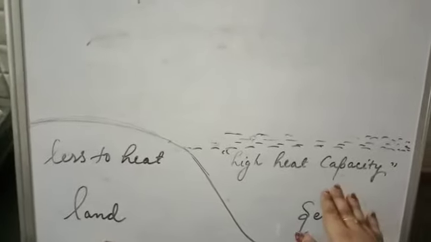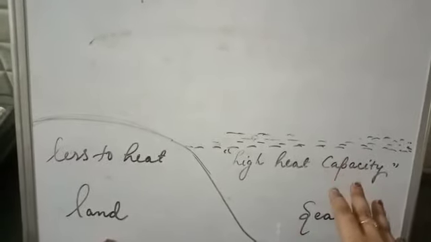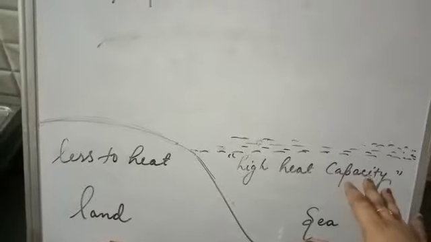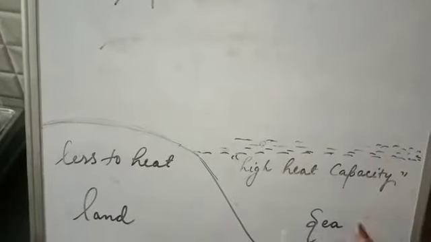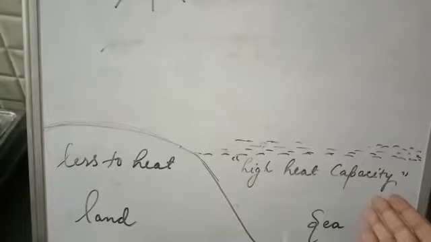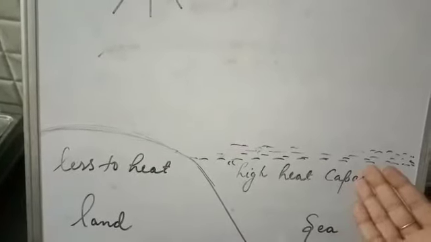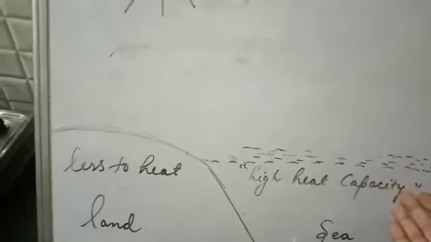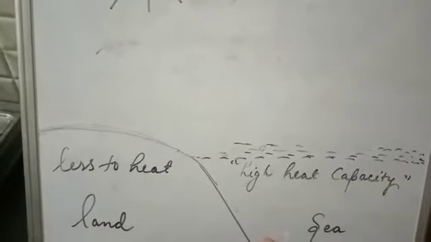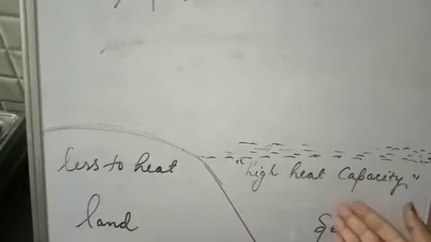We know that sea, or water, has a high specific heat capacity, therefore it takes time to heat up, or we can say that it heats up at a very low speed. That is, land heats up faster than the sea.